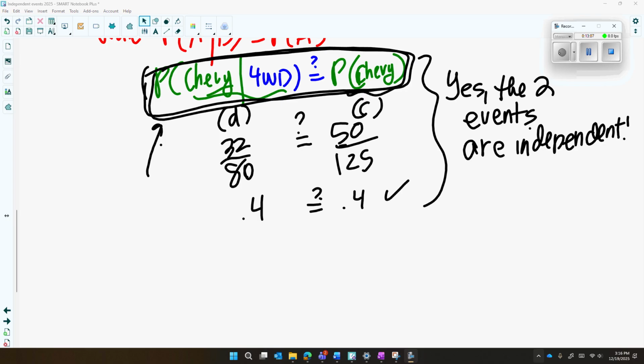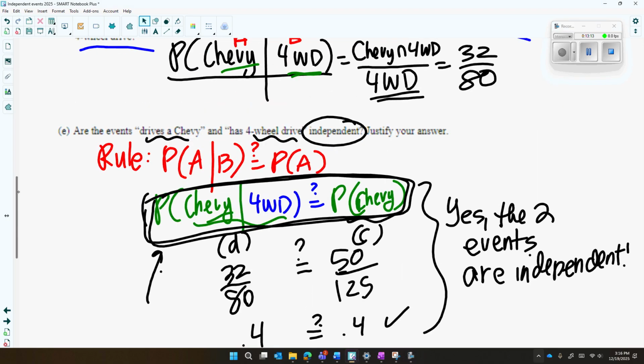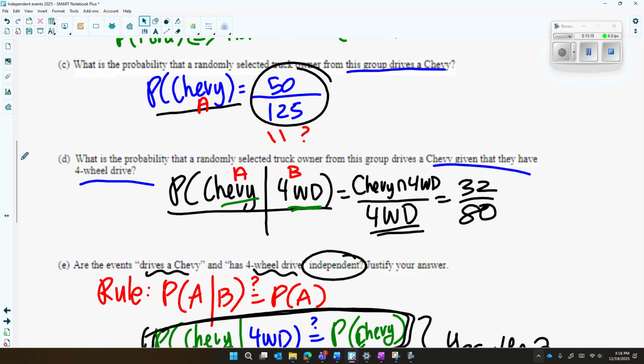I just wanted to mention that usually on the AP we've seen that they've done something like this where they'll lead you into it really nicely because they'll ask you for a part C, they'll ask you for a part D, and then they'll ask you if the two events are independent. So all you have to do is show that C and D are equal, they're independent, or C and D are not equal, they're not independent, and you're done.